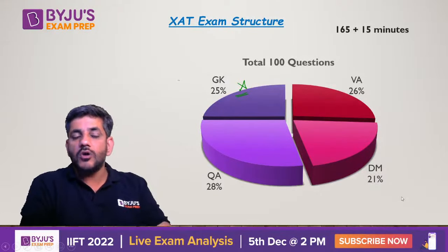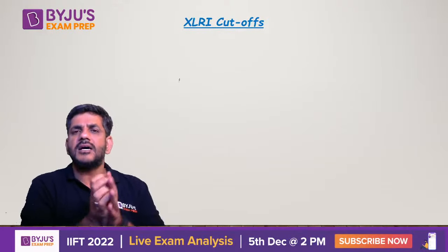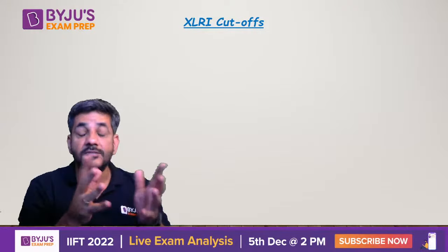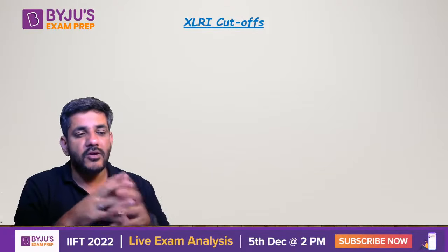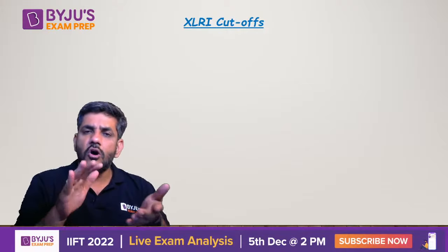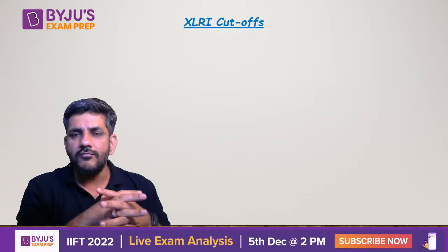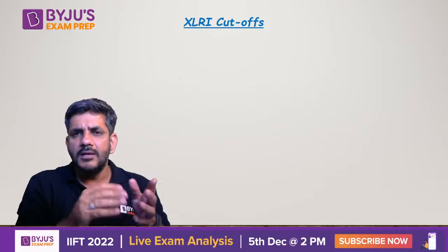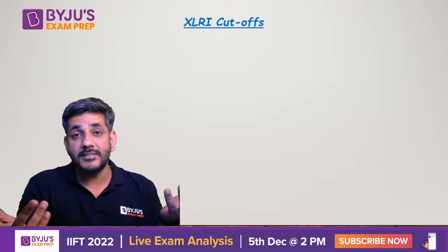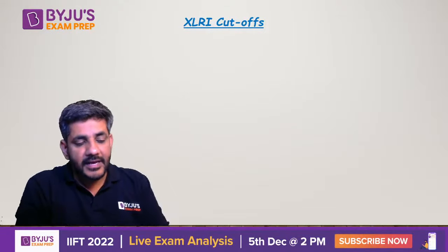Second thing now I am going to talk about is the cutoffs. Okay, the second most important part, how much the cutoff is. So today in the afternoon, I think I took a session at 1 o'clock, so many of you would have been there. There I talked about IIFT, and in IIFT I told you that normally the sectional cutoffs are pretty low, whereas the overall cutoff would be very high with respect to that. I mean sectional cutoffs are 55, 55, let us say, so 55 20 should be the total, but overall cutoff would be around 45. This does not happen in case of Z.